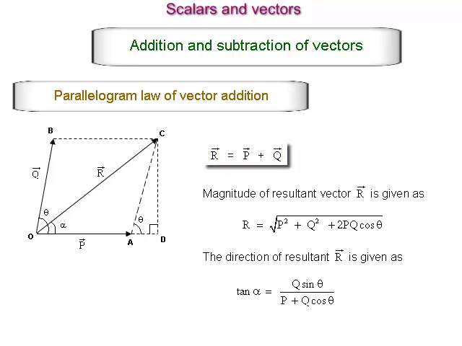Magnitude of resultant vector R is given as R is equal to root of P square plus Q square plus 2PQ cos theta. The direction of resultant vector R is given by tan alpha is equal to Q sin theta upon P plus Q cos theta.